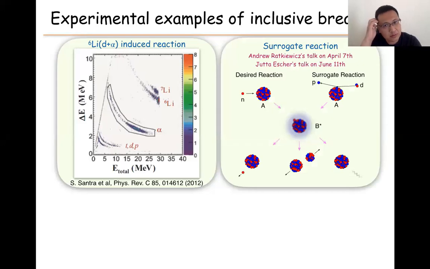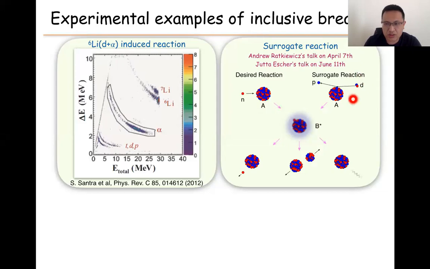In addition, there is an application called surrogate reaction. More detail you can find in Andrew's talk and also Utah's talk next week. The surrogate reaction means we have some desired reaction, like a neutron and a target forming some compound nucleus. For some cases, this target A cannot serve as a target because maybe it's weakly bound or something.